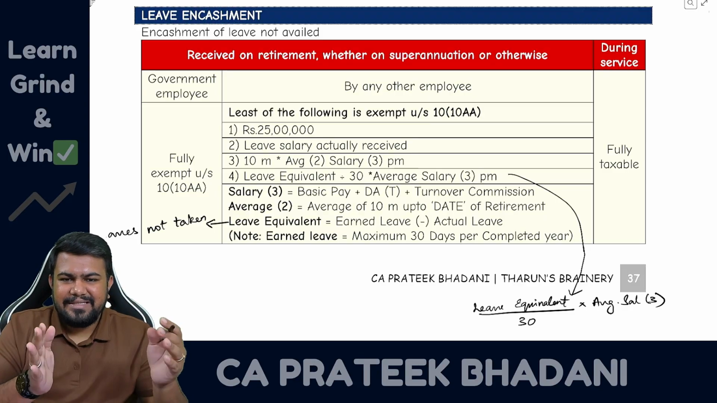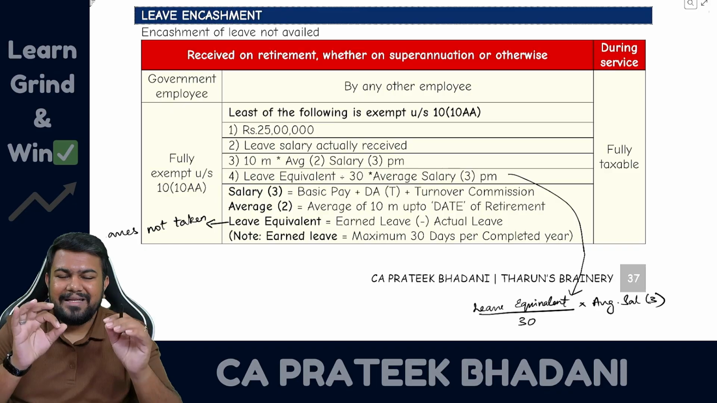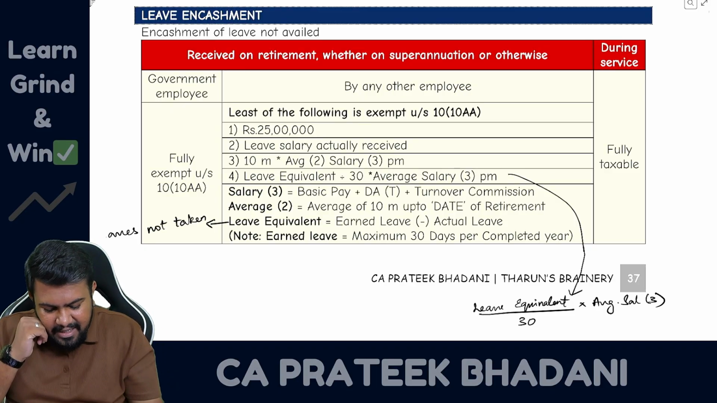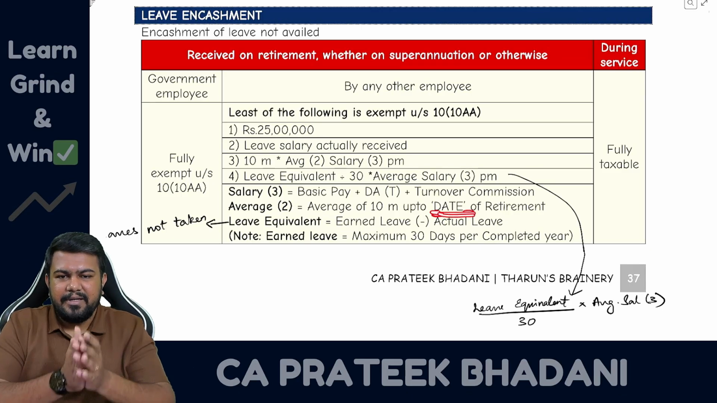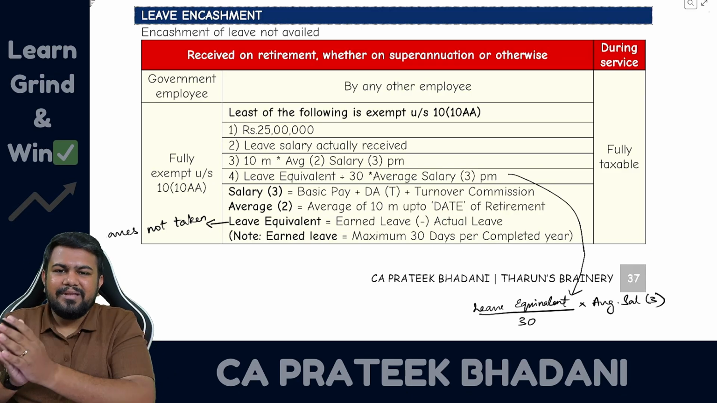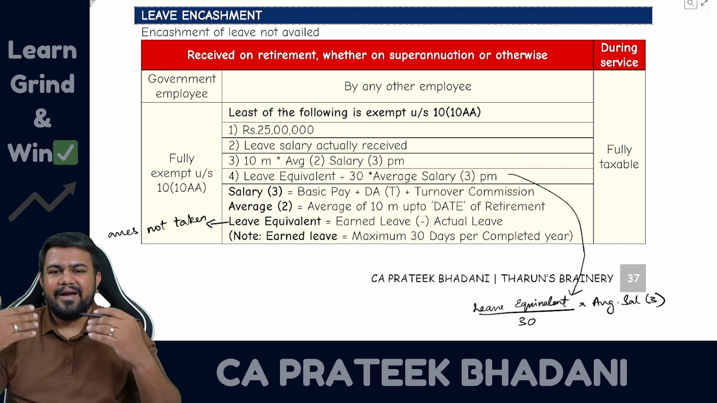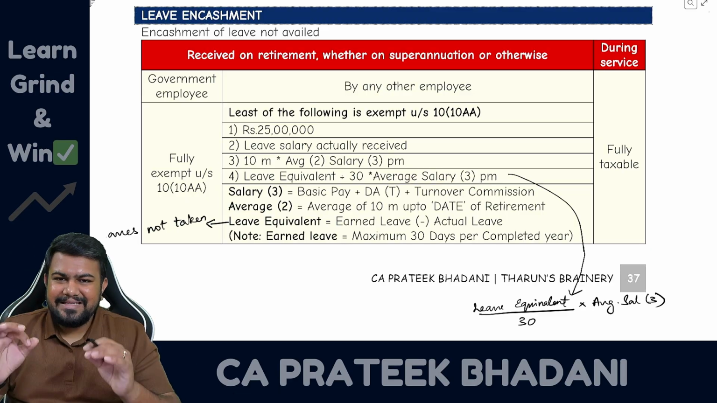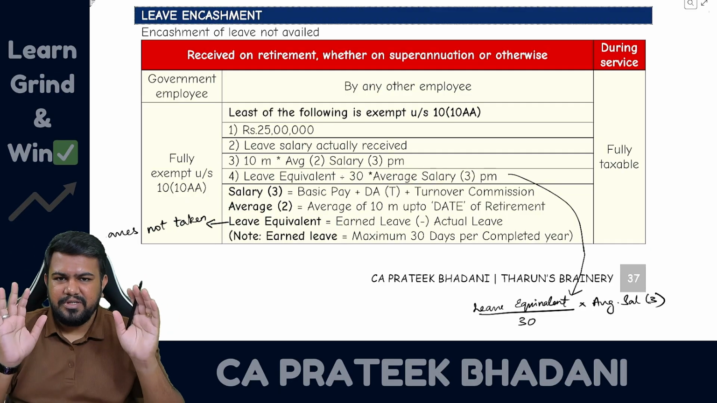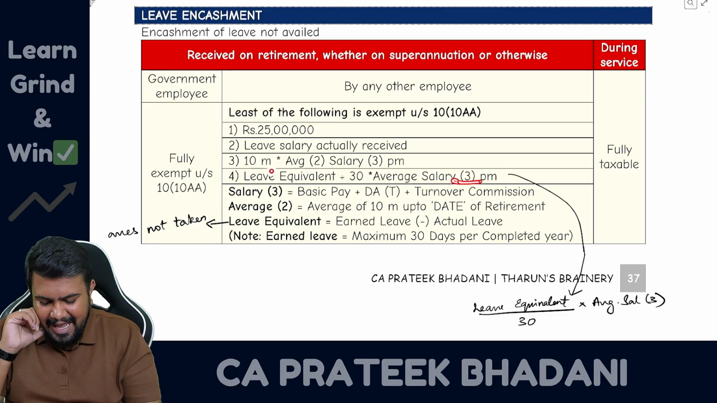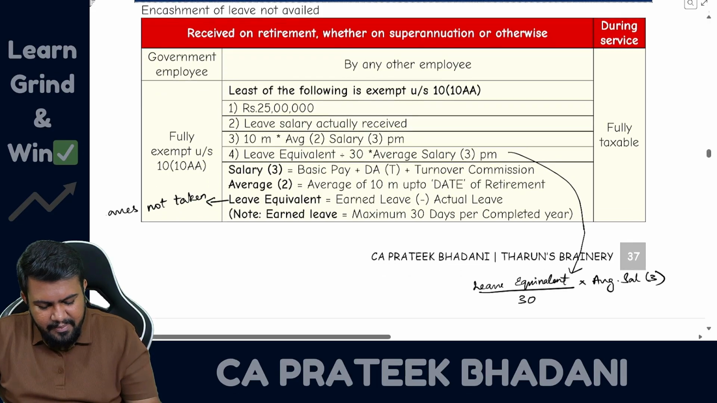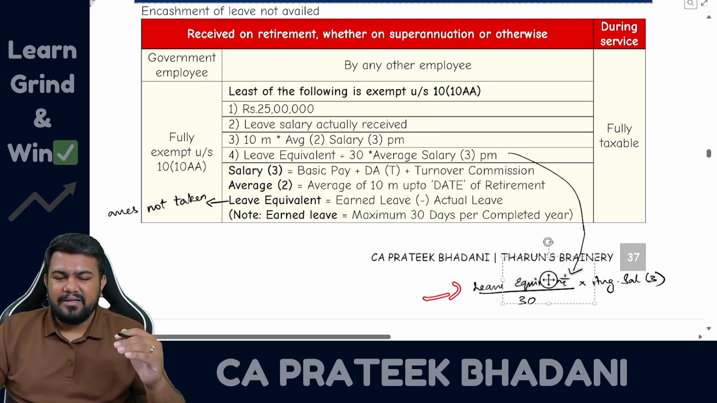Then you have to see average salary. Average salary means what? First you should know what is average. Average is the average of the last 10 months salary before the date of retirement. So on what date the person retired, before that take the 10 months. For that 10 month salary, find out the average. So 10 month salary divided by 10, you will get the average salary. And here what is the salary definition? Here salary definition is basic salary plus DA terms plus turnover commission. So that is salary 3. Then you have to find the leave equivalent divided by 30 multiplied by average salary. So leave equivalent by 30 into average salary.